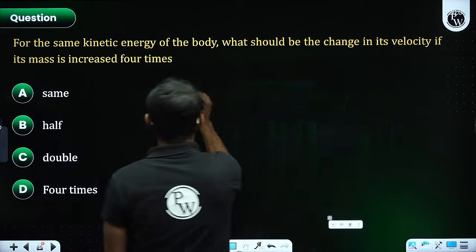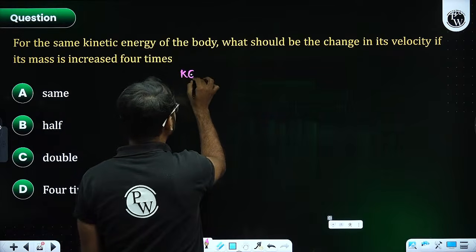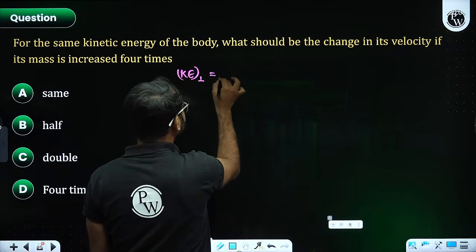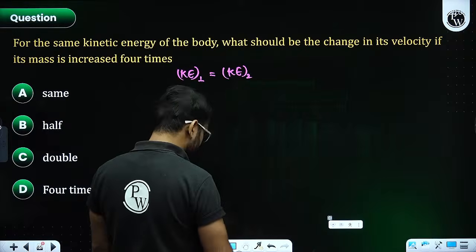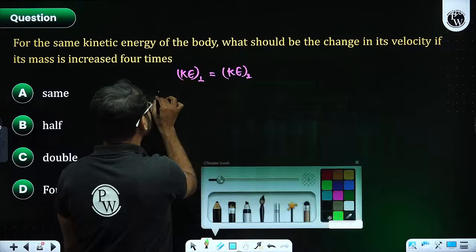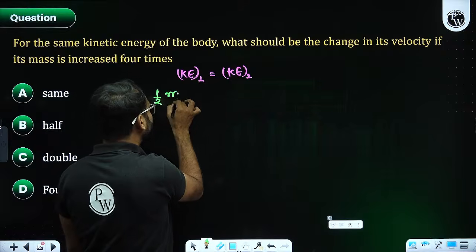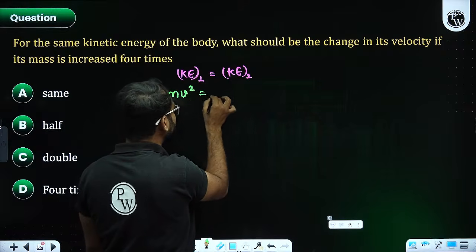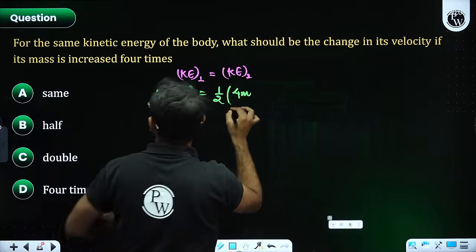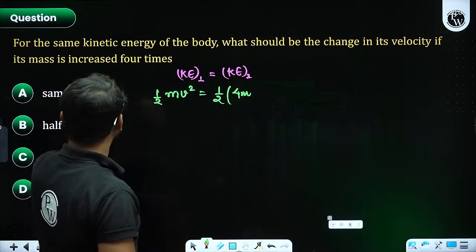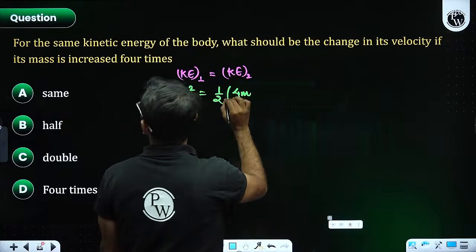So the kinetic energy of the first body is equal to the kinetic energy of the second body. That is, 1 by 2 mass velocity square equals 1 by 2, 4 times the mass. This is what they are saying. Mass is increased 4 times.